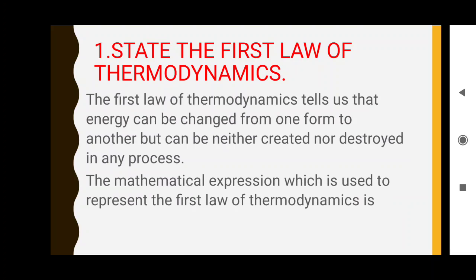So, how can we say it in a mathematical expression? del E equal to Q minus W. Del E means internal energy, Q quantity of heat, minus W work done by the system.